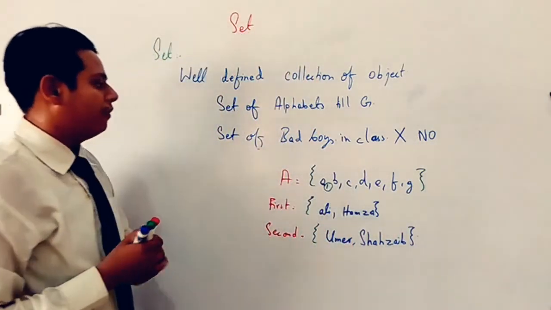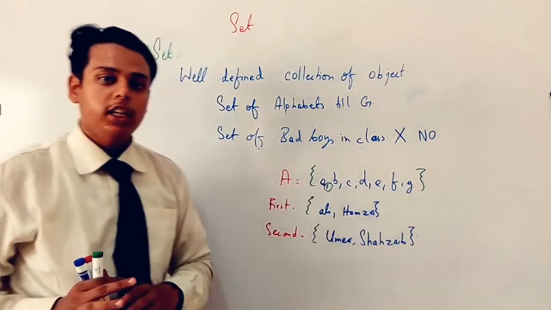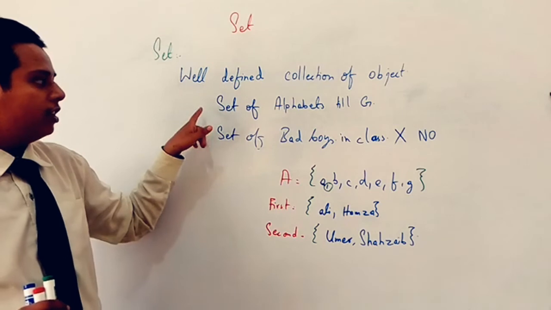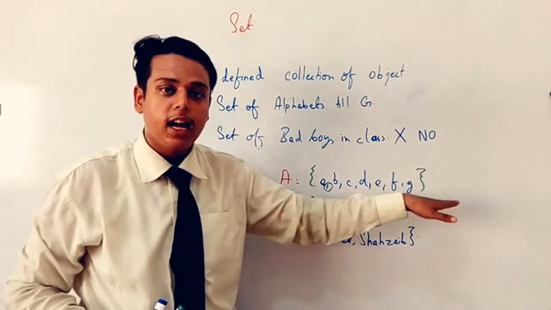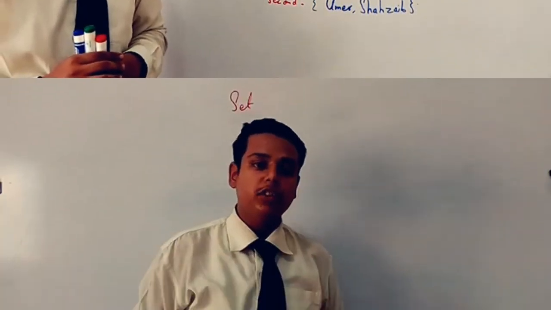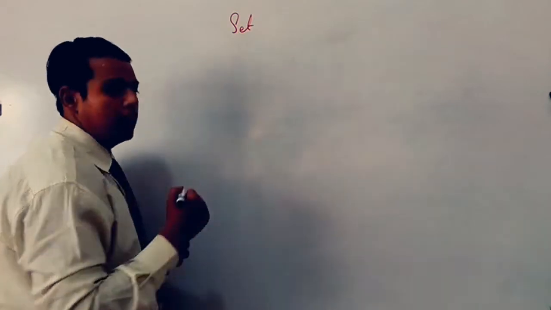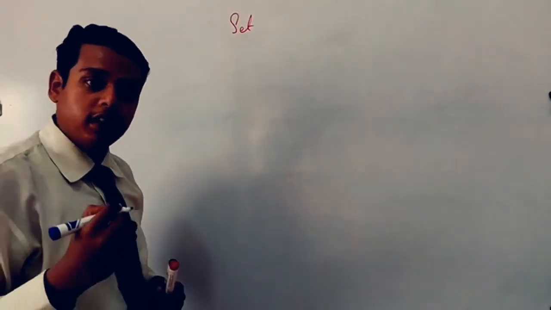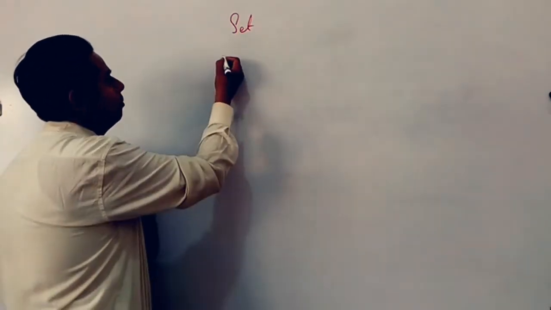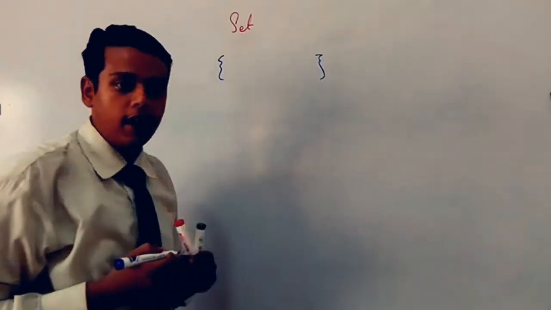And the set of the first one is A, B, C, D, E, F, and G. Means if it is defined over there, it will start from the starting and end up at the G. Which are the things present in the set? If we are talking about set, we always remember that we will represent the set with the help of curly brackets. These curly brackets. Fine.